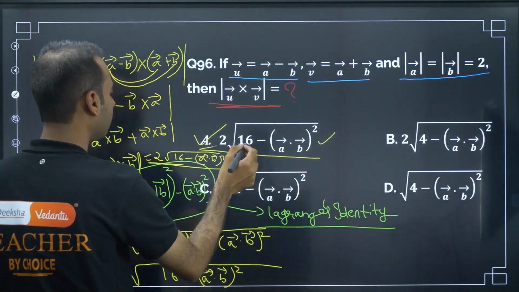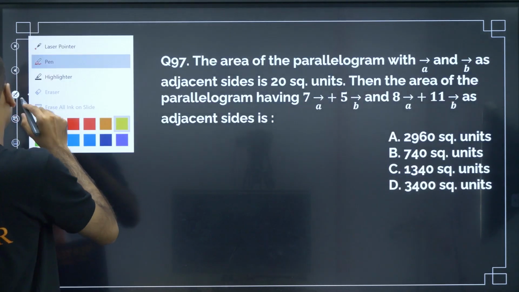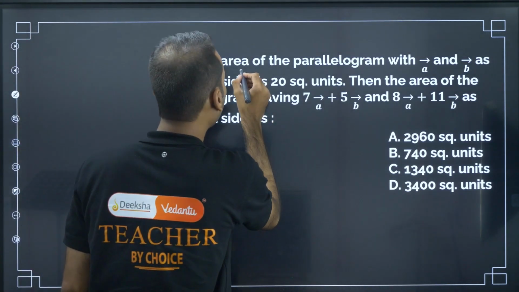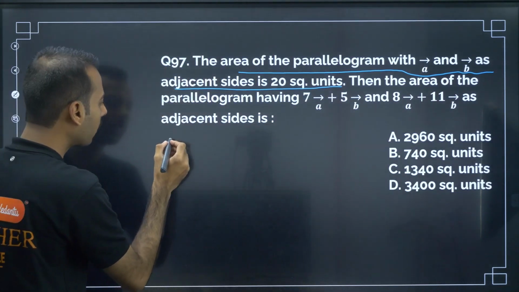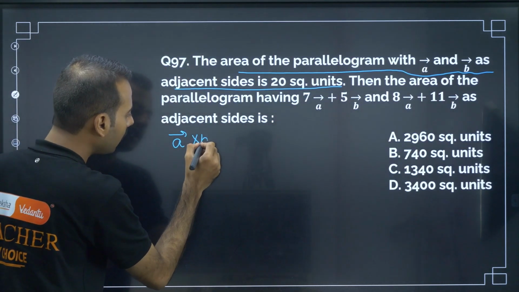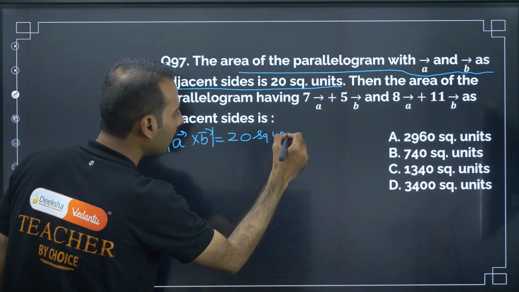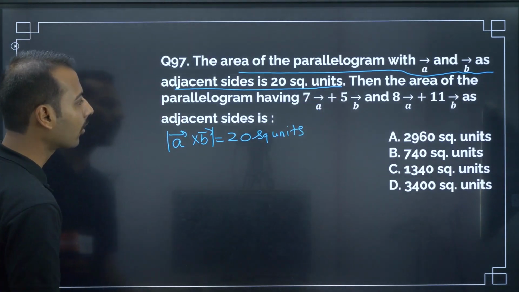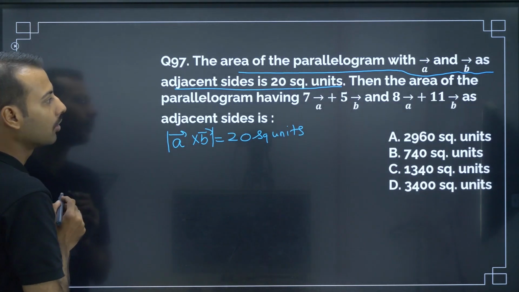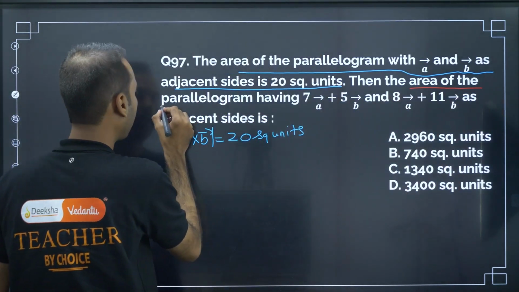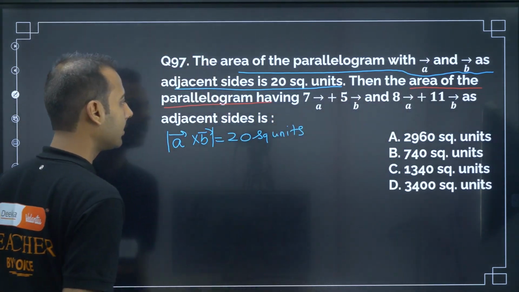Moving on to the next question. The area of the parallelogram with A and B is, some information they have given, let me highlight that information. Area of parallelogram with A and B as adjacent sides is 20 square units. So what they have given is A cross B is 20 square units. Then the area of the parallelogram having this as adjacent sides is, so what is the question? The question is to find the area of the parallelogram having this and this as adjacent sides.